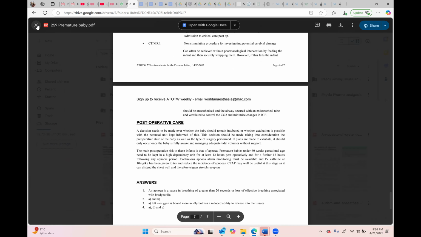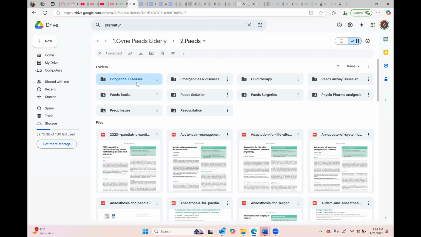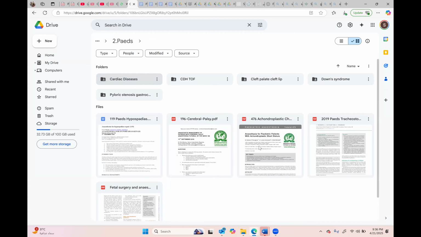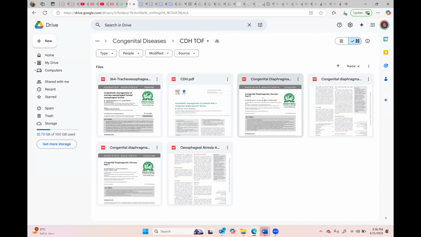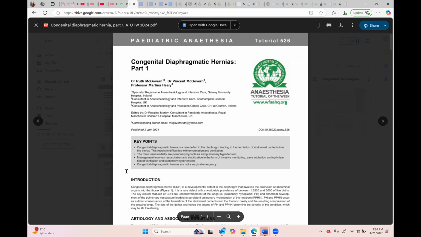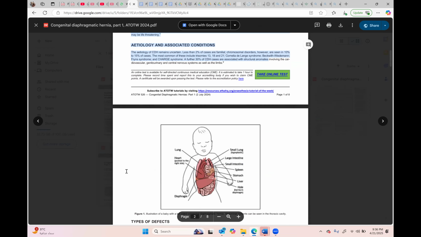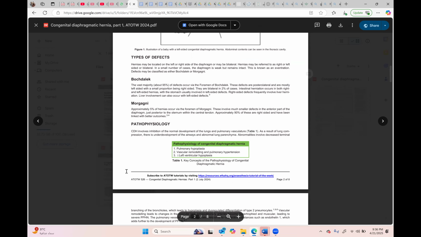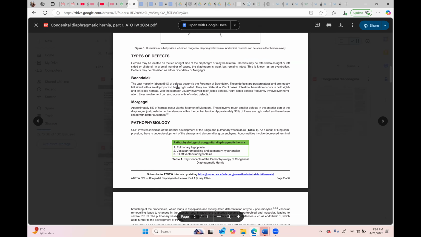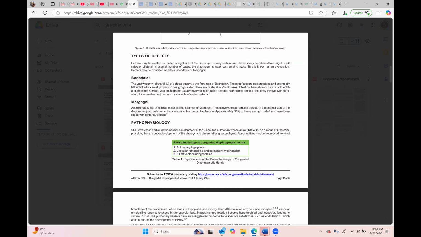Okay. So now coming back to congenital diaphragmatic hernia. As we mentioned, there is a defect, and abdominal contents are there. If they want to tease you, they will ask you about things like the foramen of Bochdalek and foramen of Morgagni, which I never crammed.